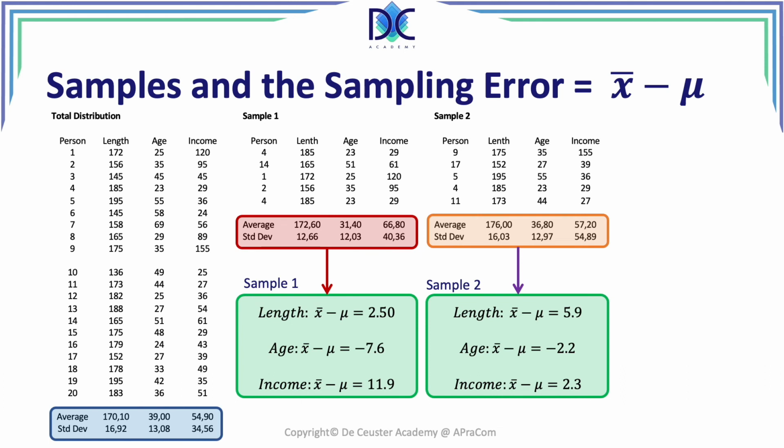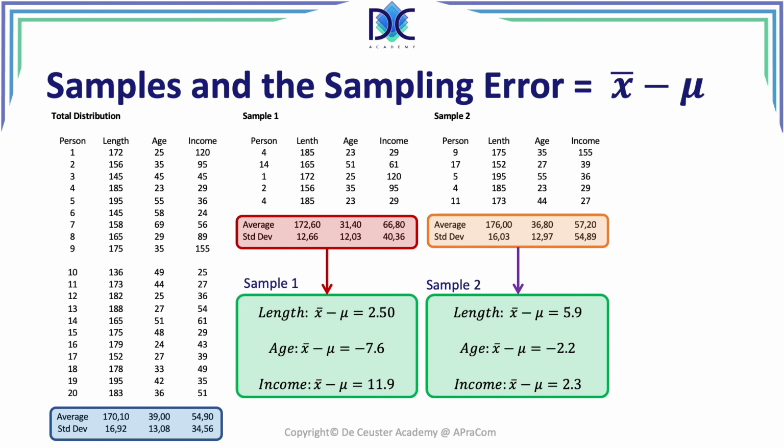So sampling is not as easy as we see, because some things can happen, and the probability of selecting the 5 shortest people, or selecting the 5 tallest people, they all have the same probability. So we have to be careful when we do sampling.